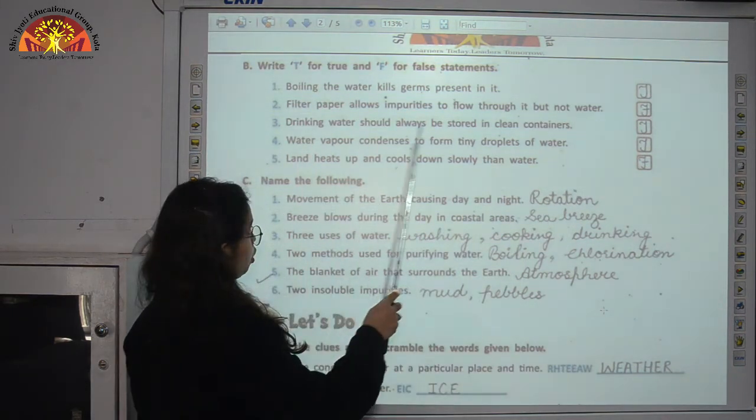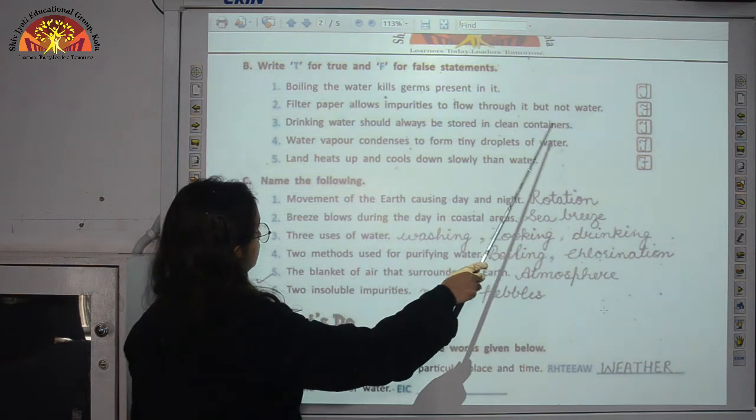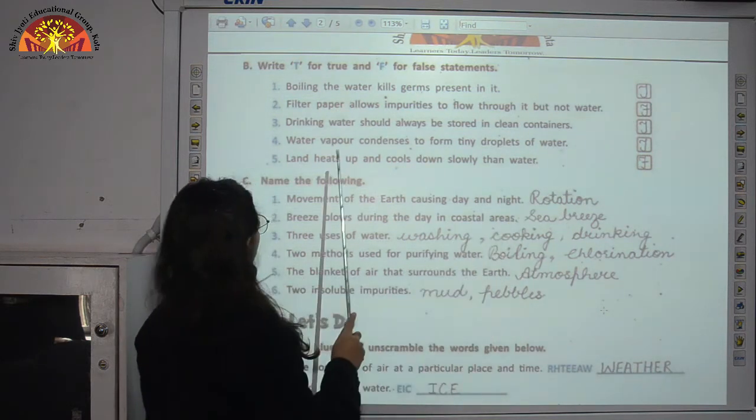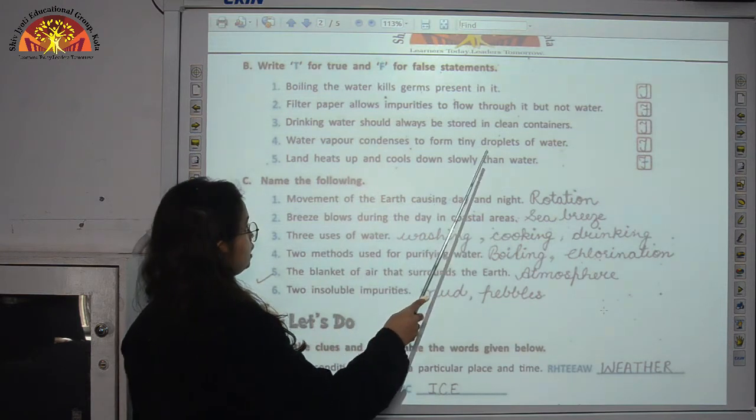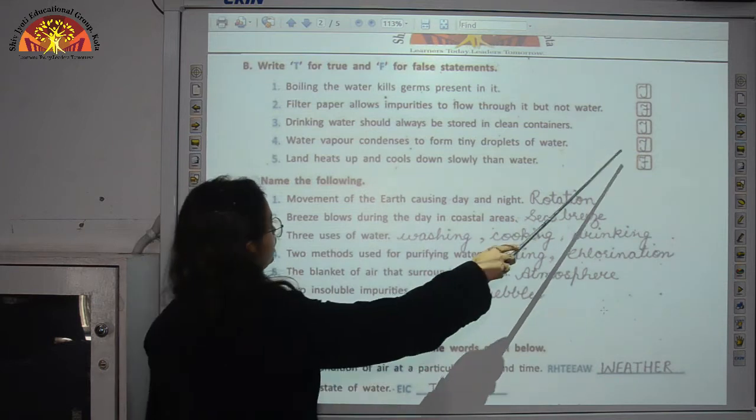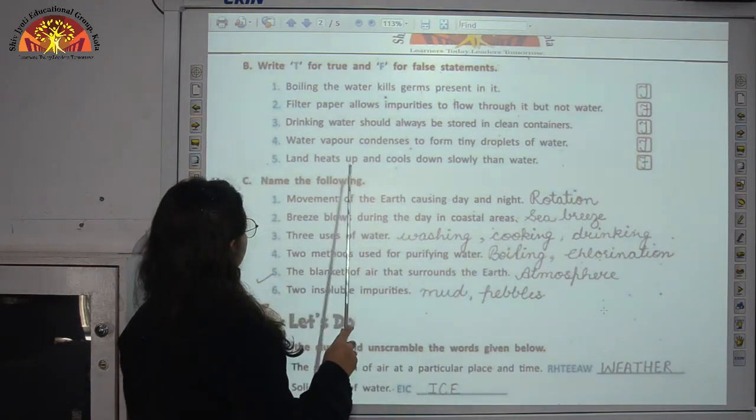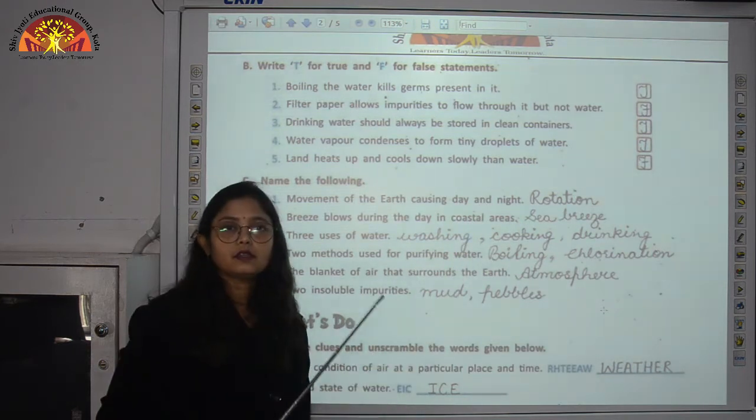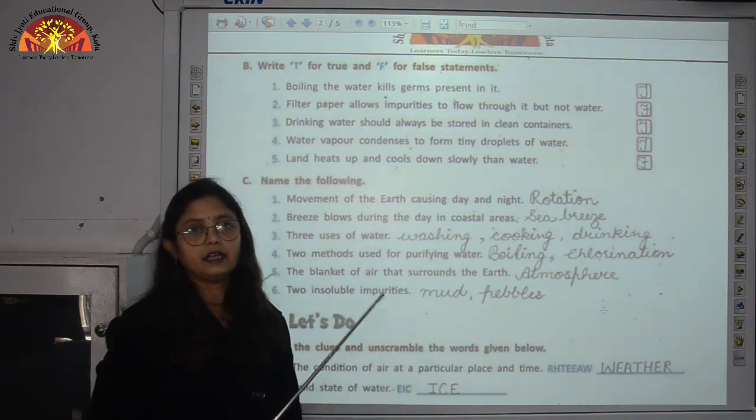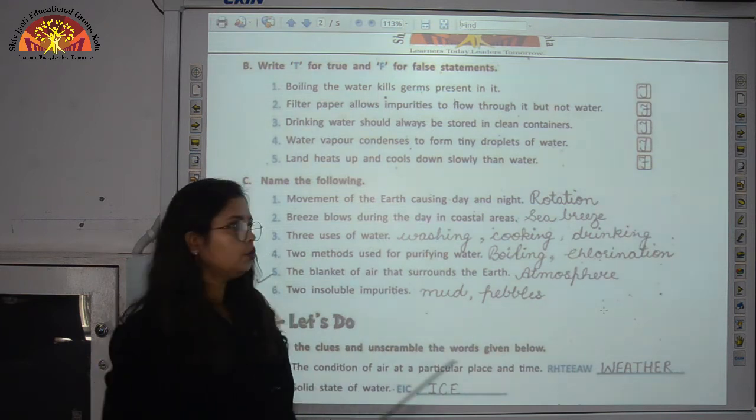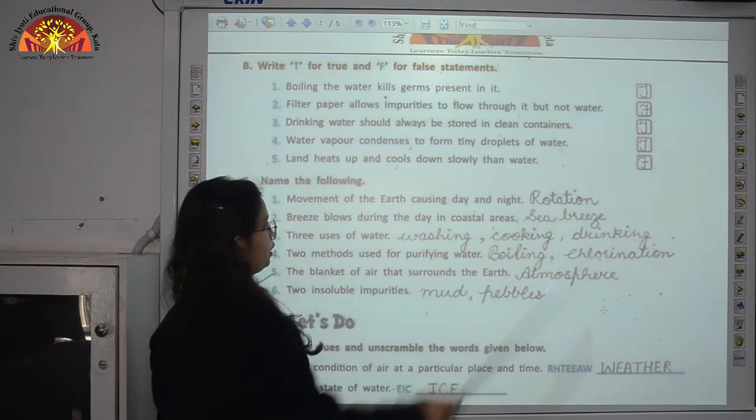Drinking water should always be stored in a clean container. Yes, this is a correct statement. So we write T. Water vapor condenses to form tiny droplets of water. This is also a correct statement. So we write T over here. Land heats up and cools down slowly than water. So children, this is a wrong statement because land heats up quickly and it cools down quickly as compared to water. So we write F over here.